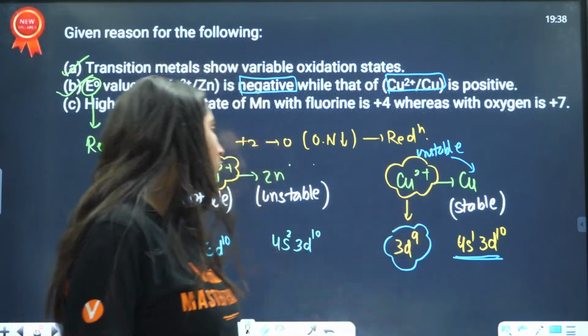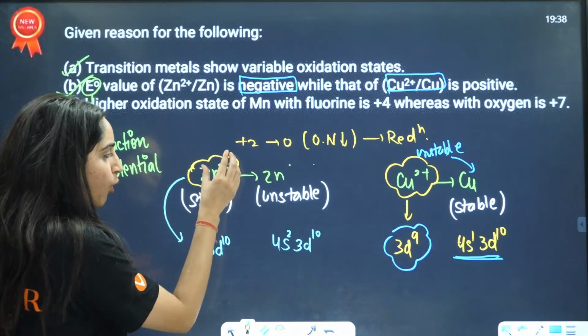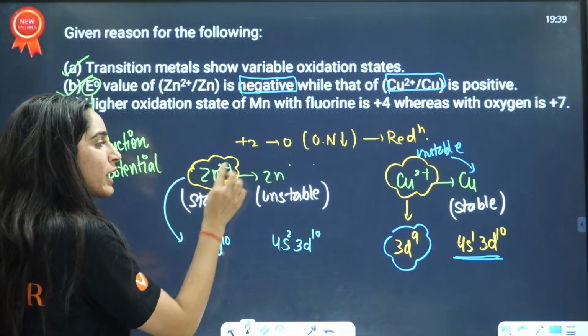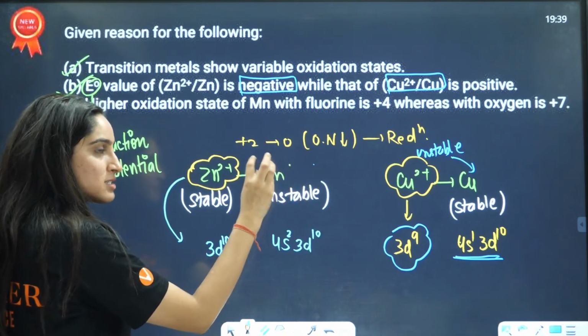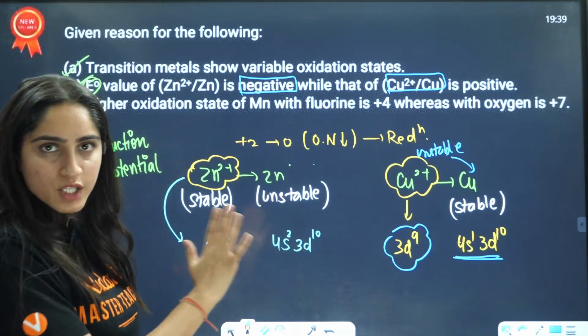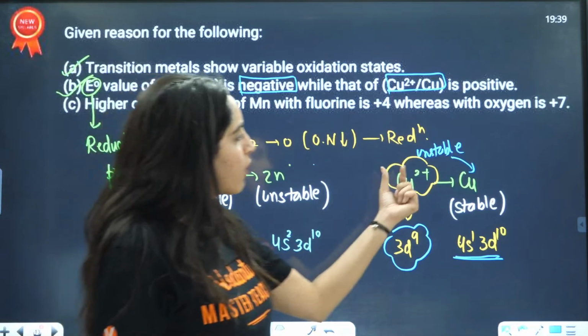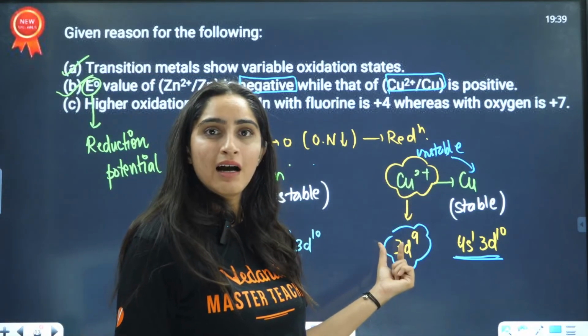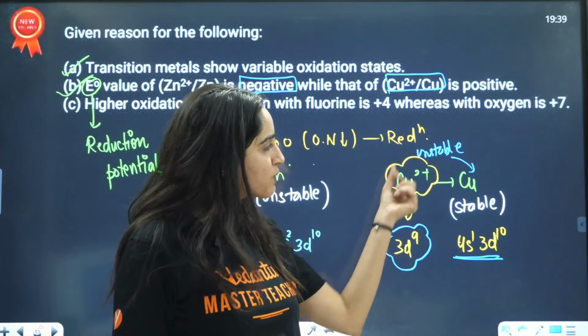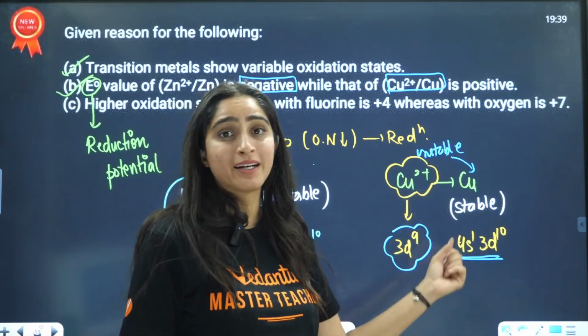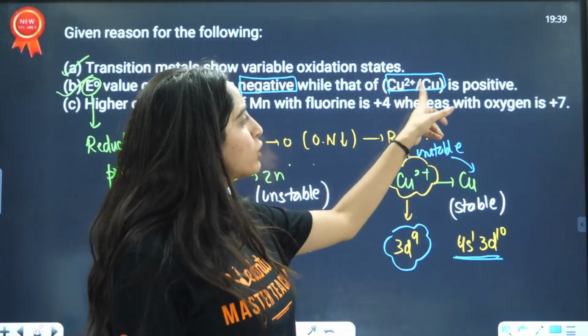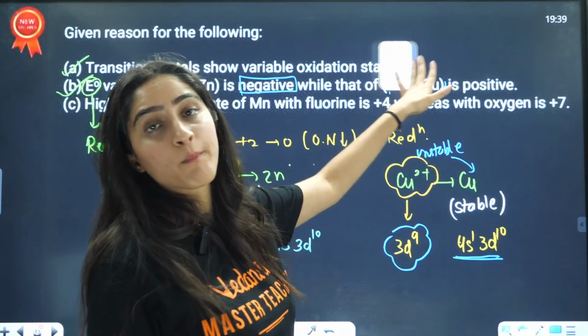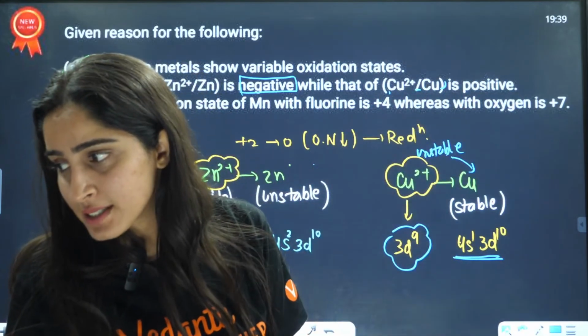But what you will write directly is that Zn2+ is a stable situation. To convert it to Zn simply is very difficult. That is why it is negative. Cu2+ does not have a stable configuration. That is why to gain electrons and become stable is easy. That is why the Cu2+ to Cu couple has a positive E naught value, right?